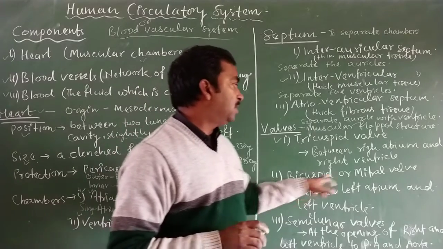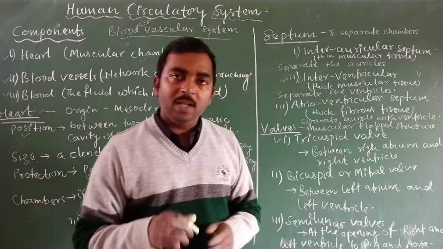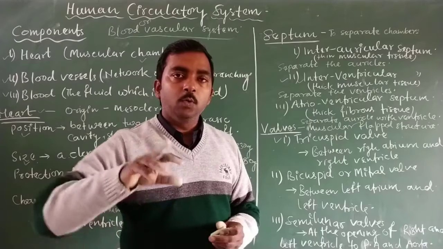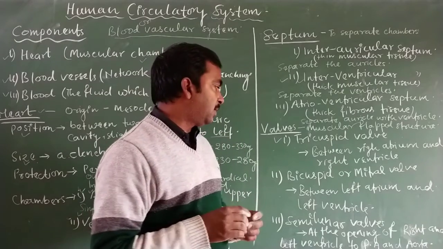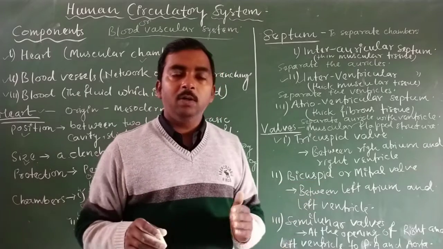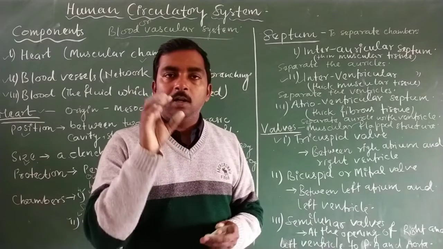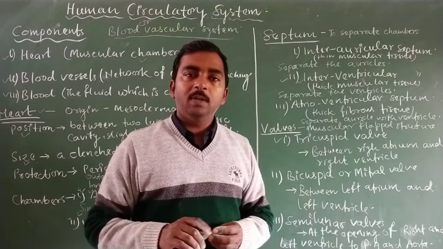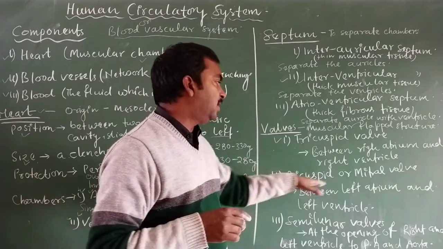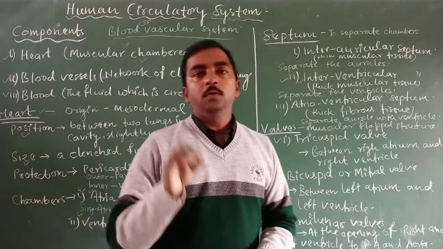And the second is the bicuspid valve, also known as the mitral valve. As the name bicuspid means, there are two valves or two muscular flap structures. This bicuspid valve is present between our left atrium and left ventricle, at the opening of the left atrium into the left ventricle. That opening is guarded by the bicuspid or mitral valve. The third is the semilunar valve.